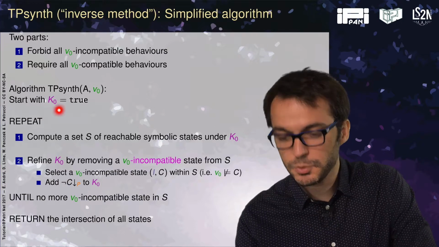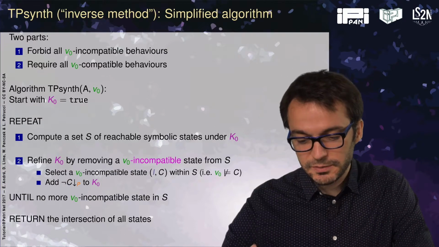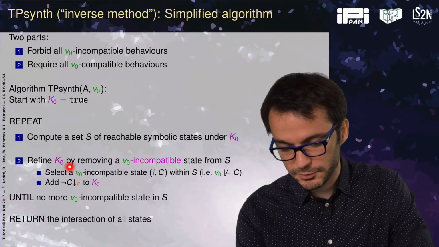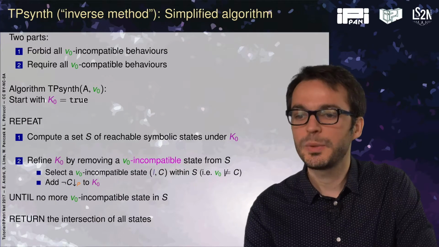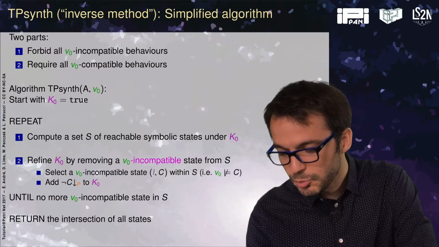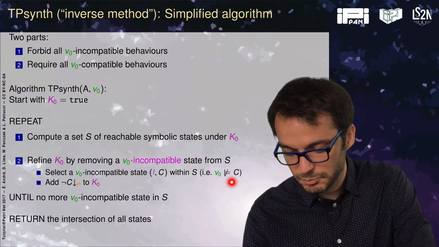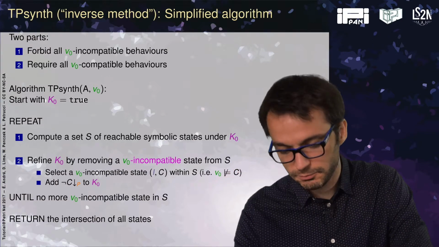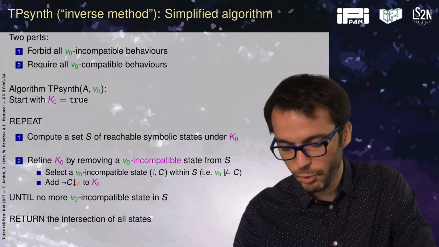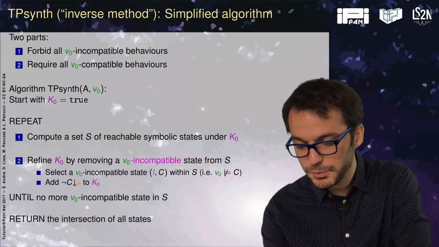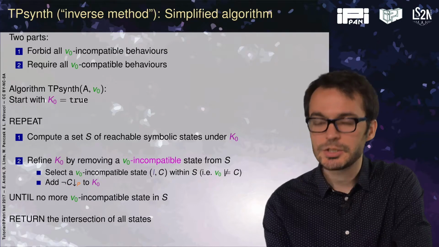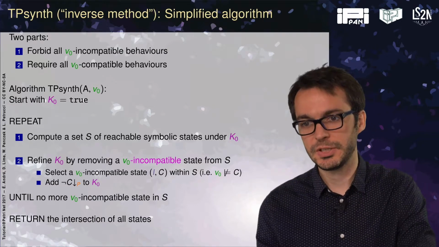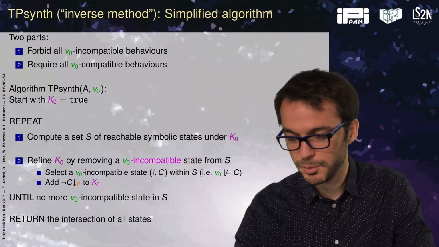We start with a true constraint, and then we will iteratively compute sets of reachable symbolic states, and we will refine the constraint by removing incompatible states from S. So an incompatible state is one for which the symbolic part does not contain v0, and we add the negation, and we do it again until there are no more incompatible states. And then the second part is very simple. We take the intersection of all the parametric symbolic constraints for all the reachable states, and then we are sure that all the states will be reachable.